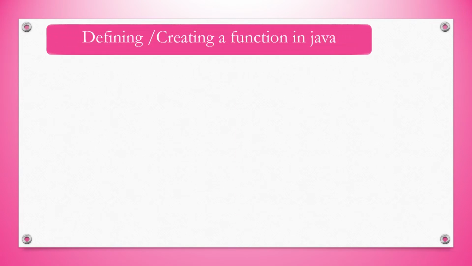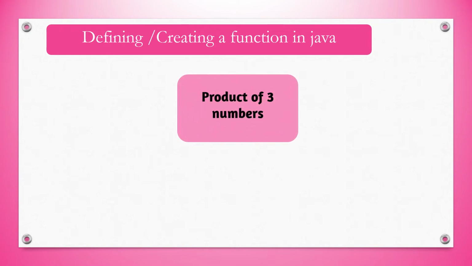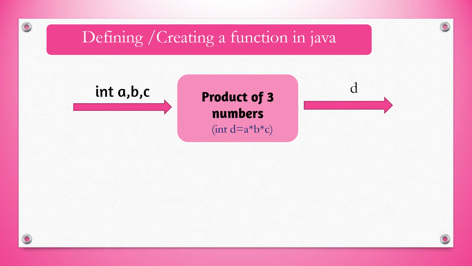Now we can see how to create our own function or user-defined function in Java. For example, we can take public static void main int a, int b. By seeing this function, we can understand the function name is main and it is accepting 2 integer numbers. So now we can create a function. Suppose we have to find the product of 3 numbers. For this purpose, we need the input, 3 numbers, and we will define the body of the function. For example, int d is equal to a into b into c, and send back the answer to the calling function or main program. So in Java format, how to write this?